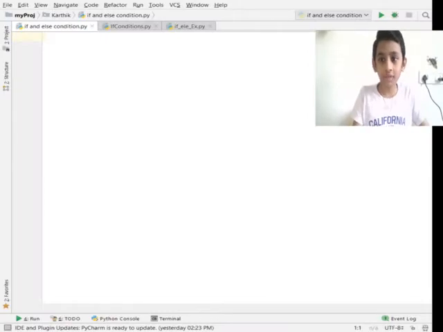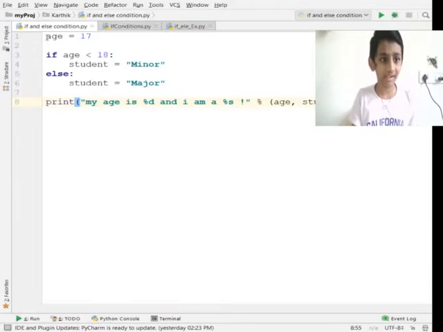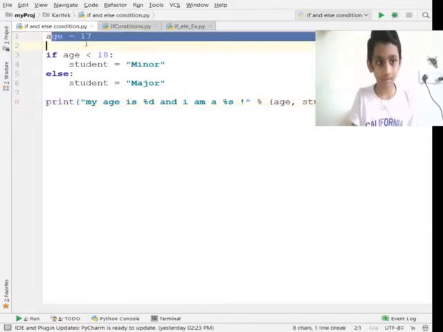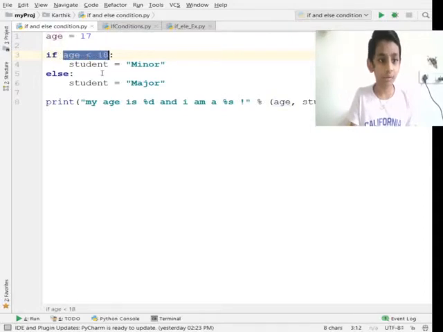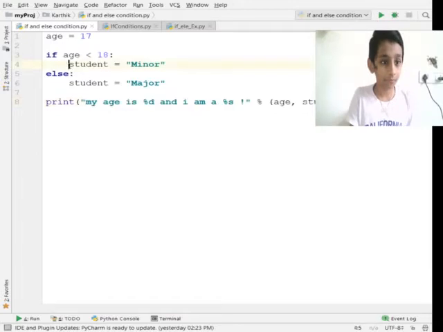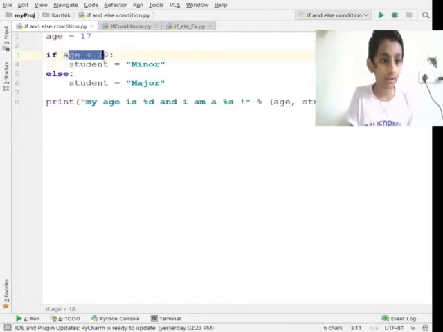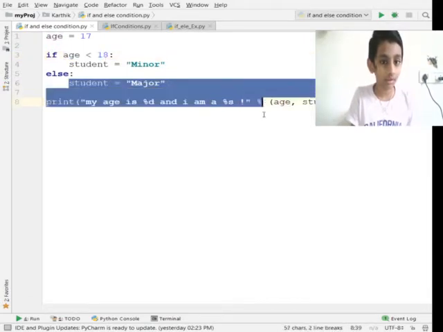Now let me give the if else condition. Let me give an example of it. So I'll set age is equal to 17 this time. And the condition is age is lesser than 18, or we can say 17 is lesser than 18. If this condition is true, it executes this print and this. But when this condition is false, it executes this and this.